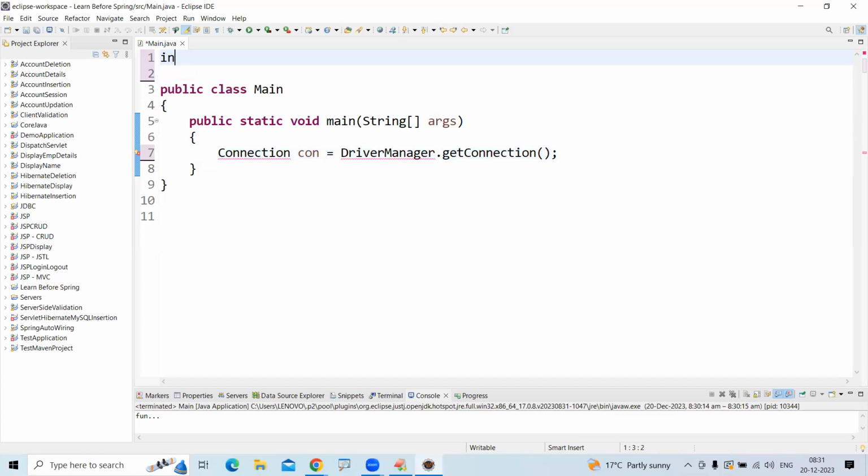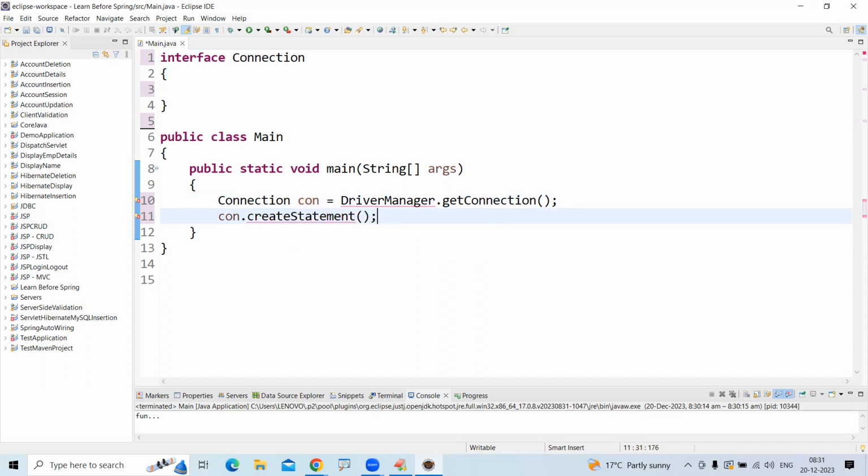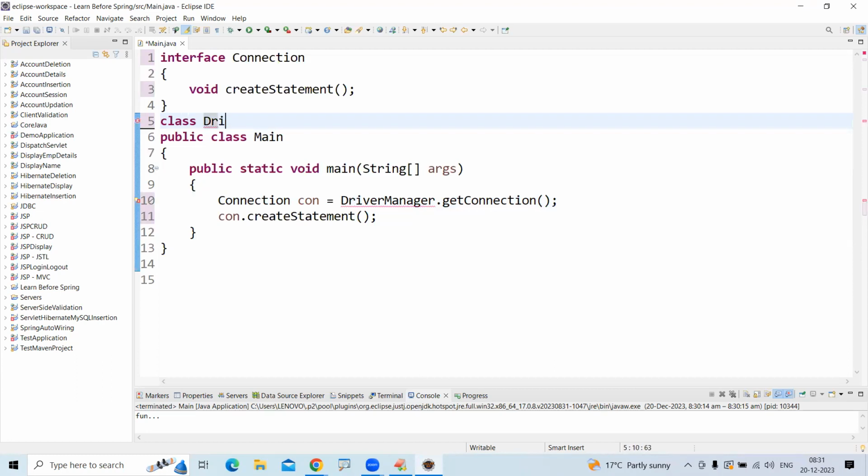Connection is an interface. That is, what are the methods inside that connection is a later. Because after that, what we call connection dot create statement. Connection dot create statement. Some methods we write like this. Imagine this method is there. Void create statement. Some method is there. We don't want. Next one, the driver manager class.